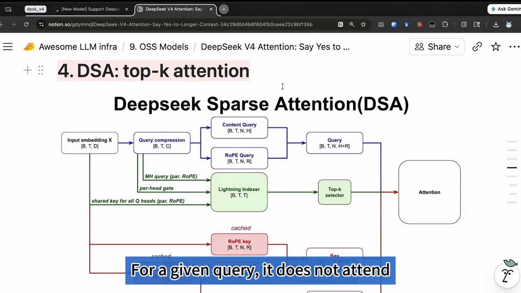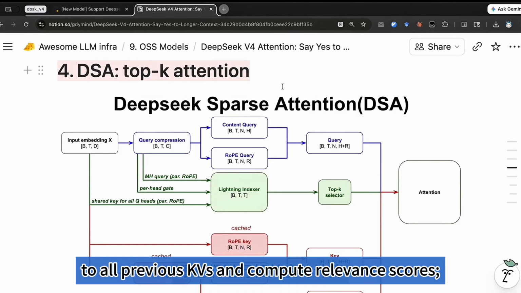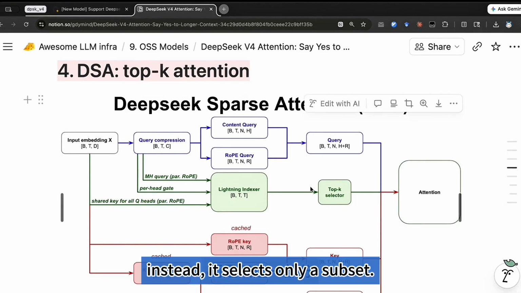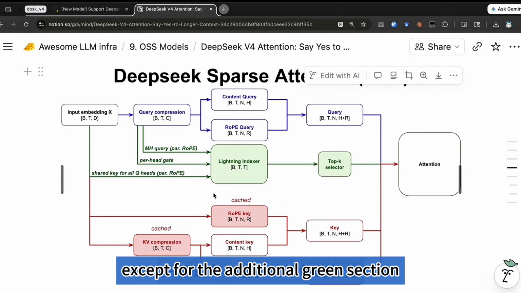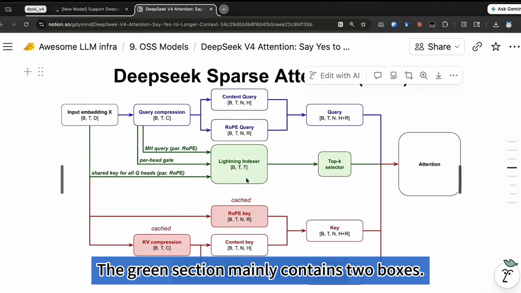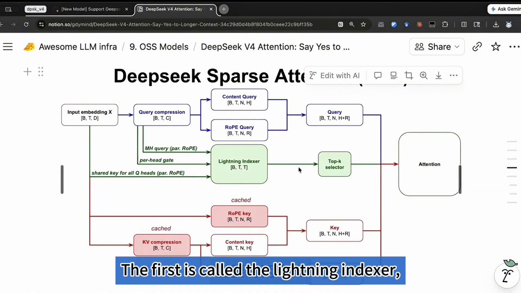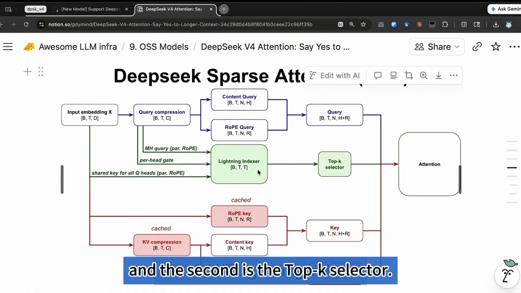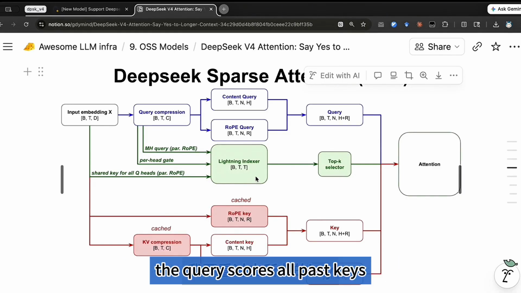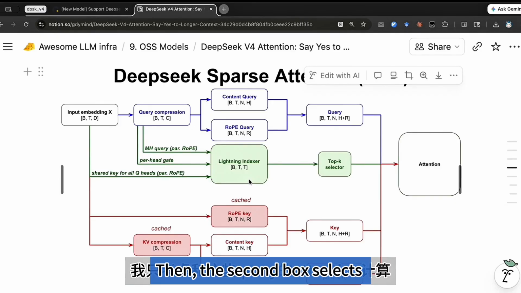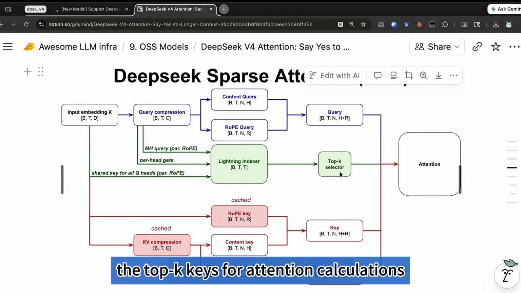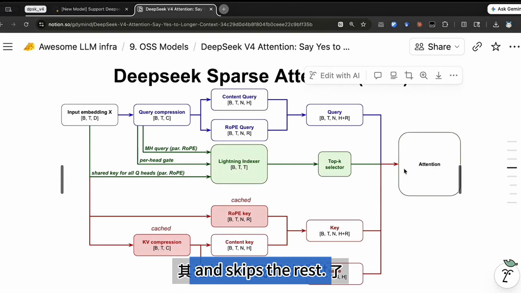For a given query, it does not attend to all previous KVs and compute relevant scores. Instead, it selects only a subset. DSA is based on MLA, so its flowchart is similar, except for the additional green section. The green section mainly contains two boxes. The first is called the lightning indexer, and the second is the top K selector. In the first box, the query scores all past keys in order to find the most relevant ones. Then the second box selects the top K keys for attention calculations and skips the rest.